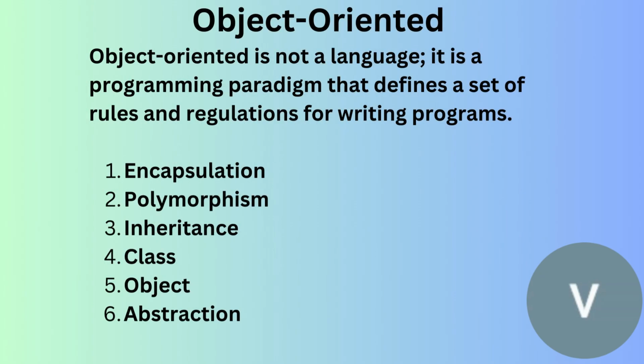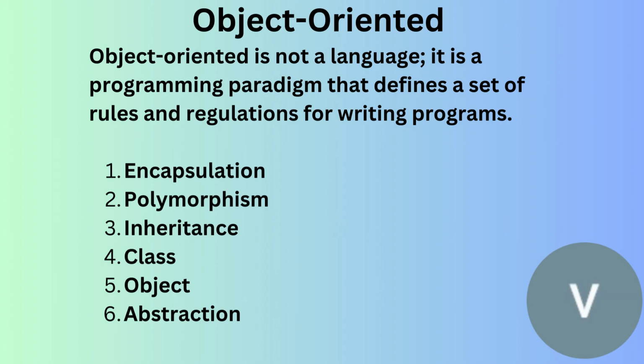And the next feature is object oriented. Object oriented is not a language, it is a programming paradigm that defines a set of rules and regulations for writing programs. Below are the principles related to object oriented. Let's see what those principles are.